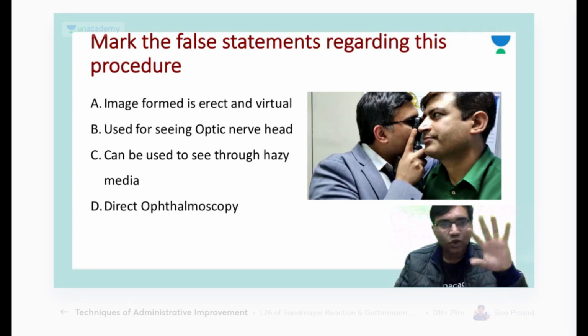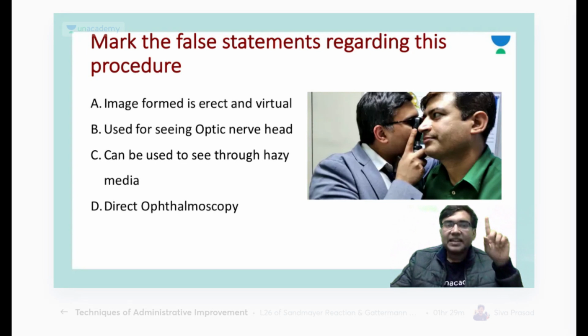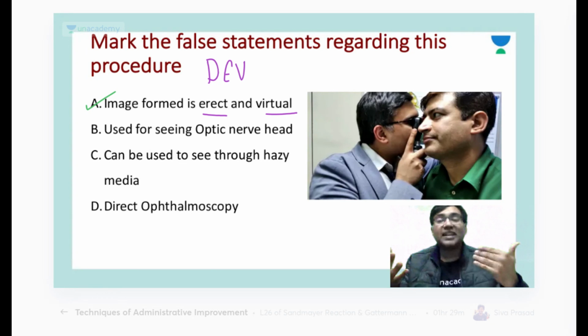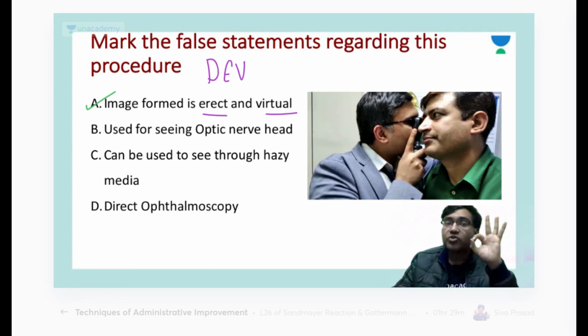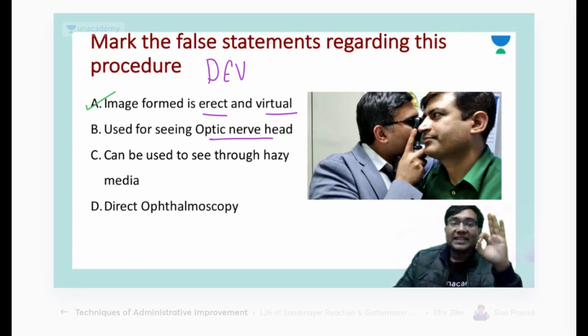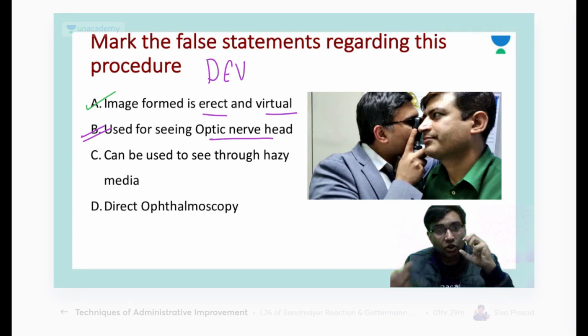Okay, Dr. Beauty? The next thing is, remember the mnemonic DAVE. A direct ophthalmoscopy has an erect and virtual image. Why do we use a direct ophthalmoscopy? Because we have to see the optic nerve head and the macula, which is basically considered the posterior pole. So this is used in optic nerve head and macular disorders.